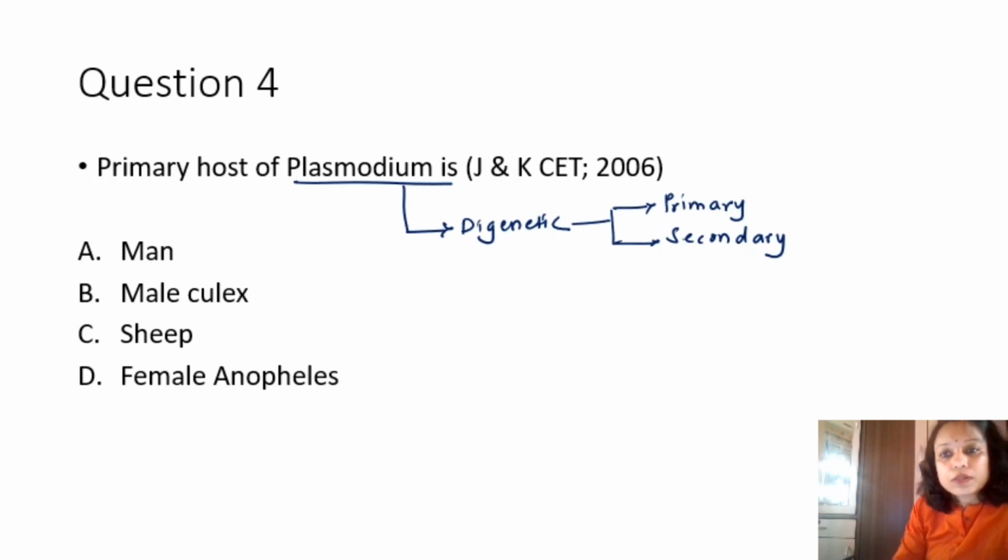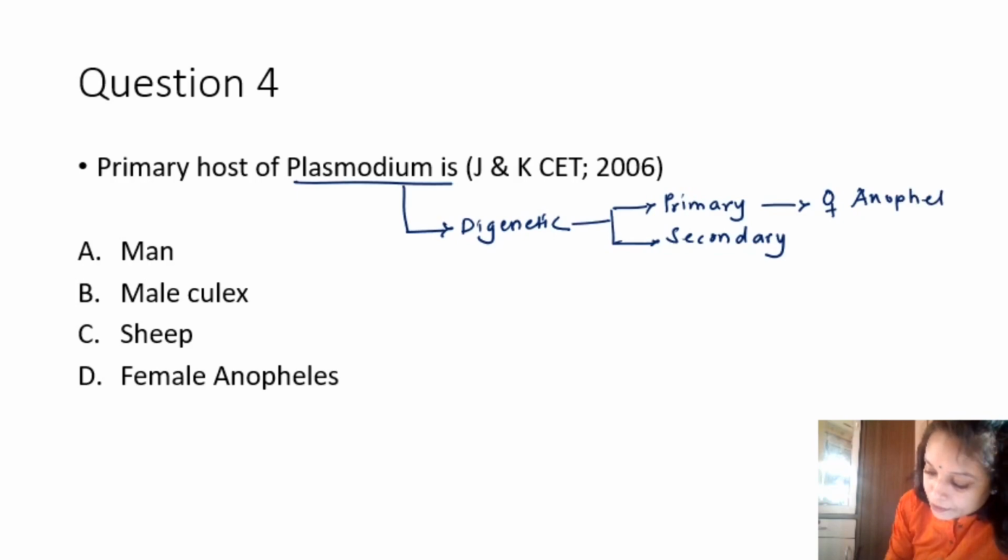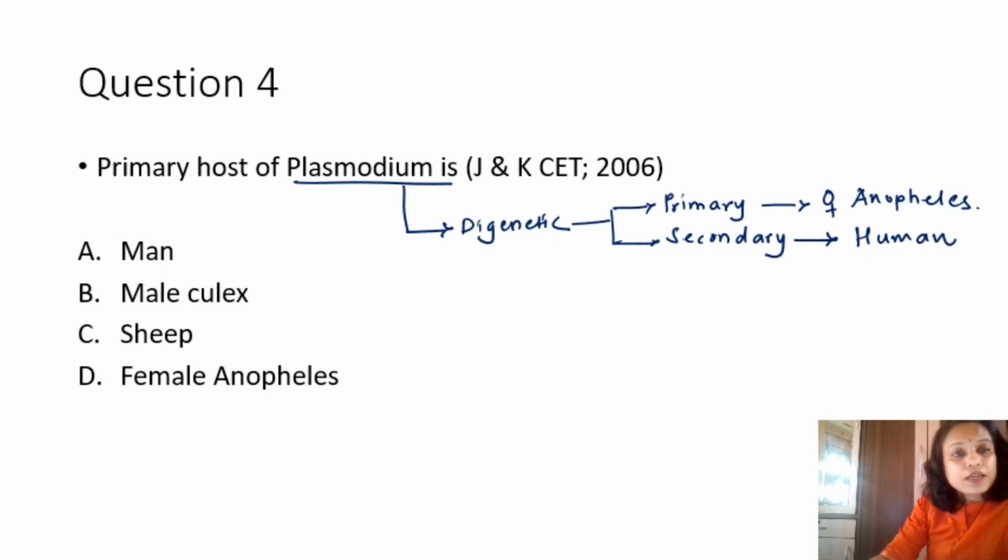Primary host is the female Anopheles mosquito, wherein Plasmodium completes its sexual life cycle. Secondary host is a vertebrate host, that is man or human. So they are asking about the primary host of Plasmodium.